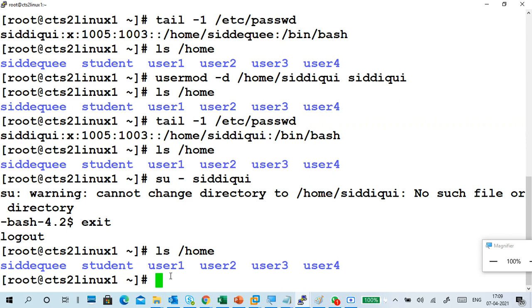The mv command, yes, that's a good one. To rename it also, we should use the mv command only. mv works like moving files and directories, and also renaming files and directories. Very good.